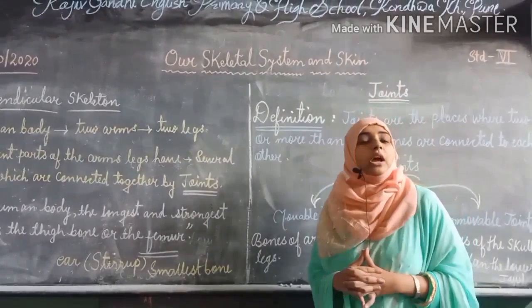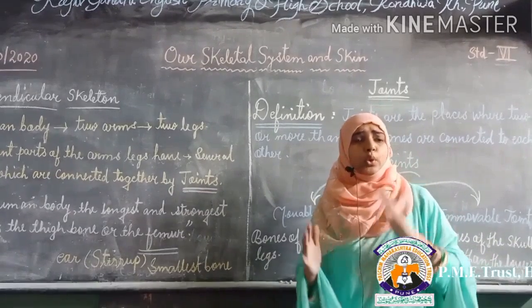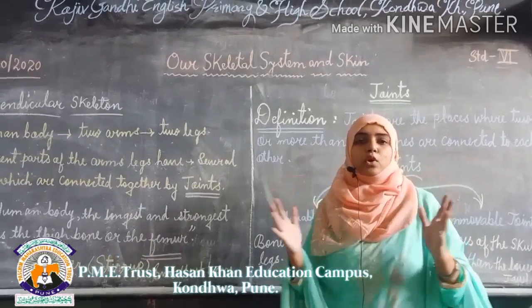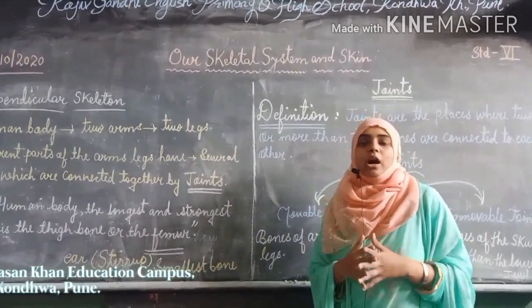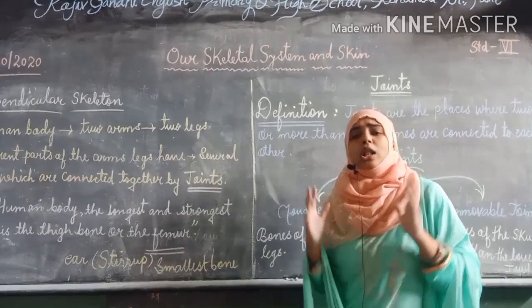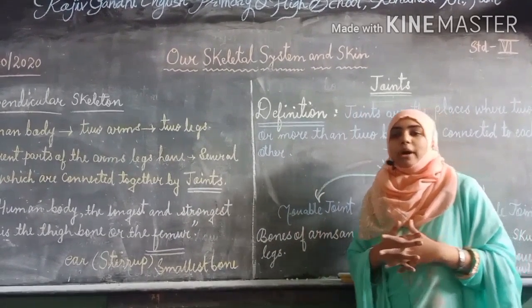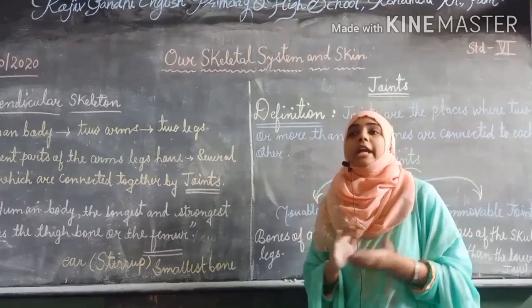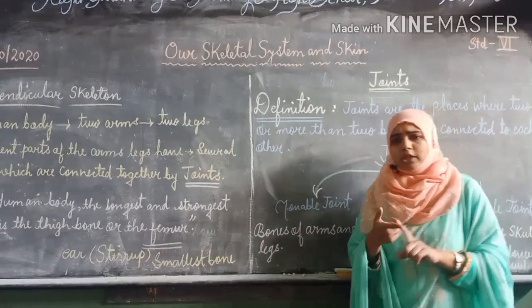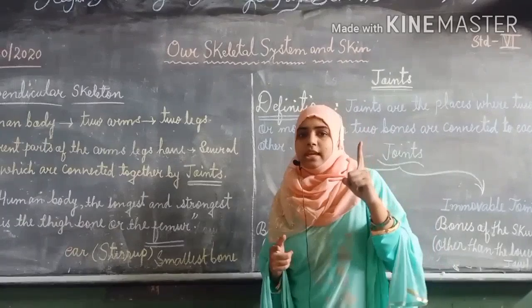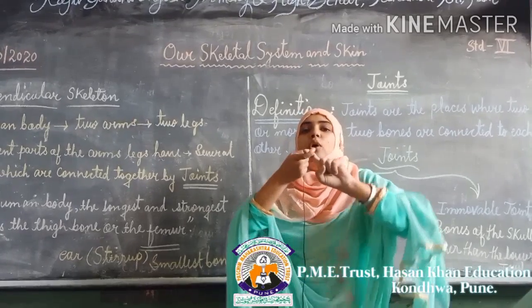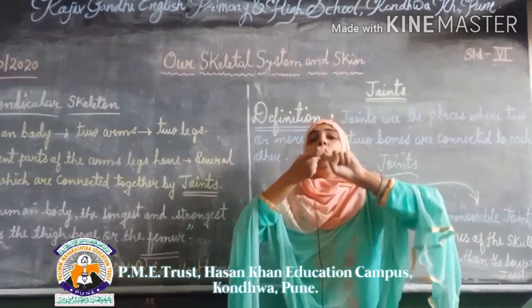Different parts of the arms and legs together form a structure. All the bones combined together form a structure that is interconnected with each other. All the bones of the body together form a network connection, and that network is known as joints. For example, this is a single bone and this is another bone. Both come across and combine together and form a joint. That is what a joint means.